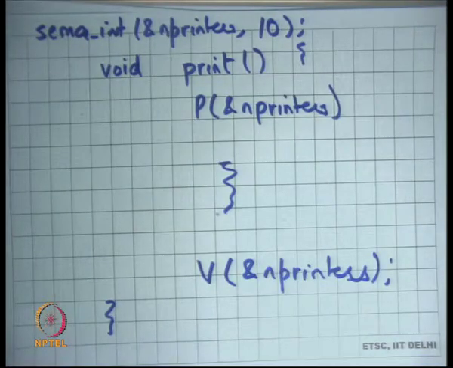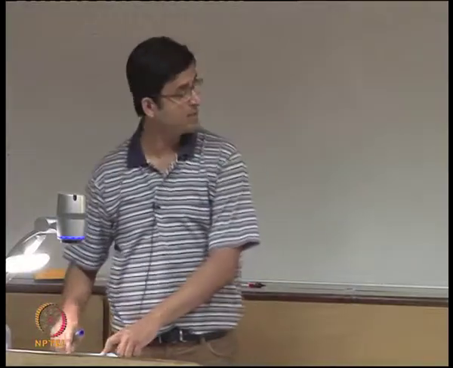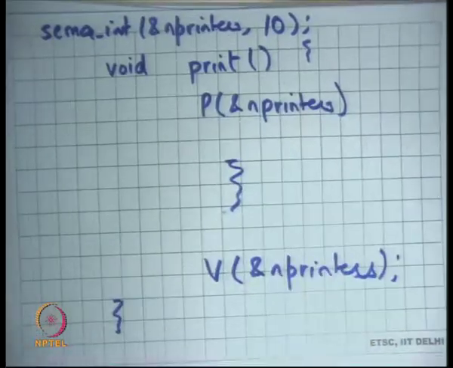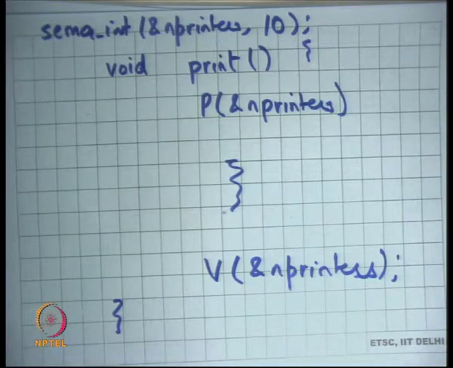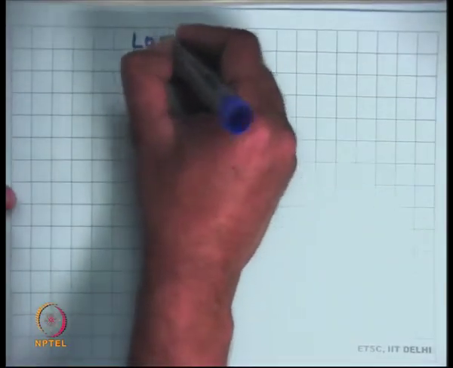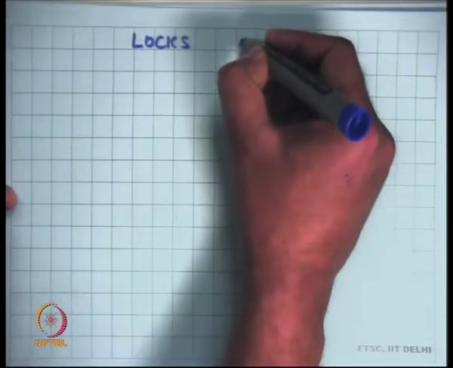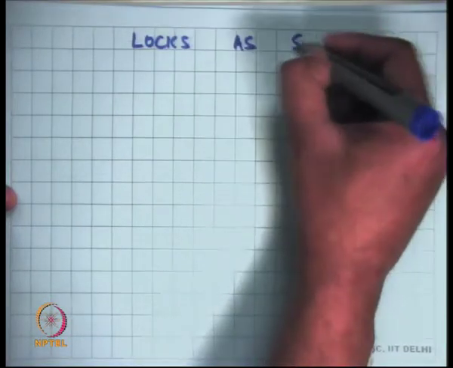So if there are 100 threads, depending on who came first, some of them will get it, and as threads are done, as threads exit, they will immediately call V, which will cause another thread to enter, right. So it will allow you to do scheduling and resource allocation across multiple threads. So semaphores for resource allocation. All right, let's see, another interesting example is that locks can be implemented as semaphores, simply.